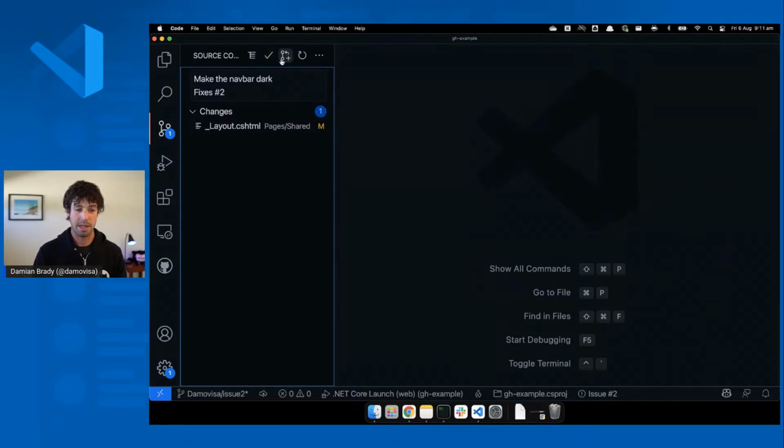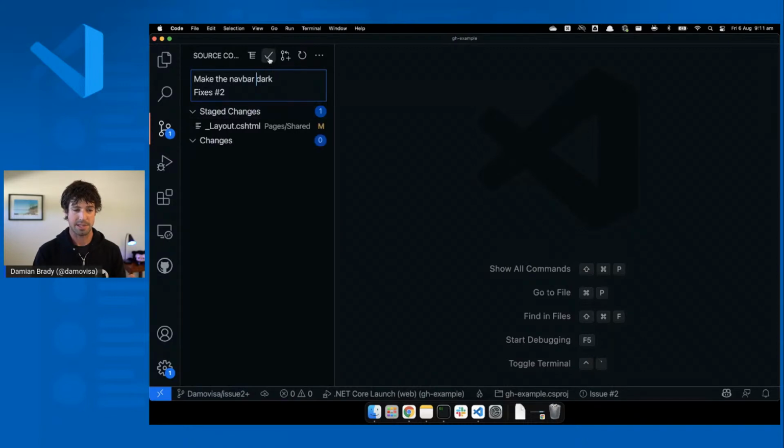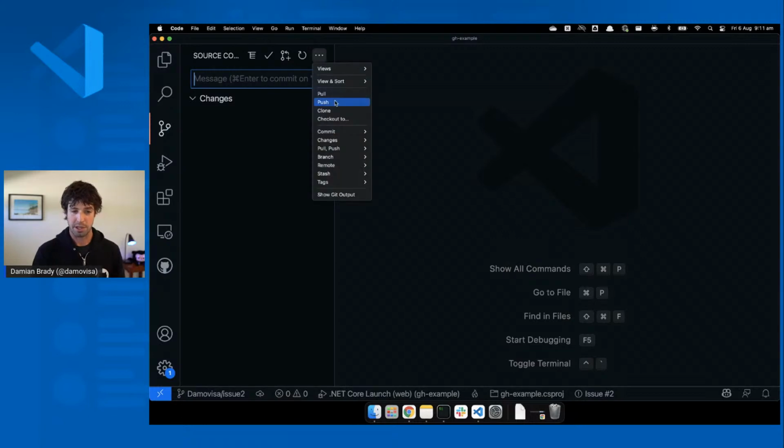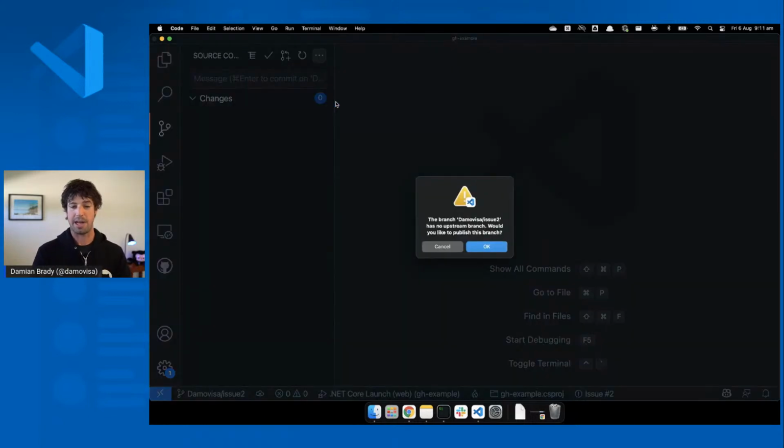So I'm ready to go, right? What I can do is create a pull request. It should push that branch and create a pull request. But I'm just going to do it piece by piece just to show you some of the other integration. So let's just add that change. We'll stage that change. We'll commit that. And then I'm going to push it. VS Code's great. It says there is no upstream branch. It integrates with Git really well. Do you want to publish that branch?